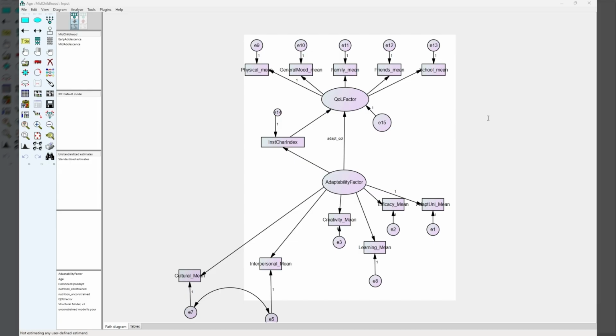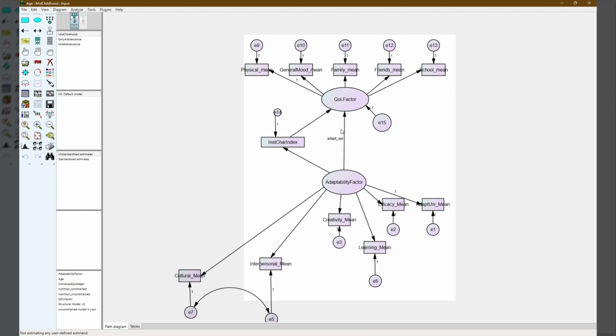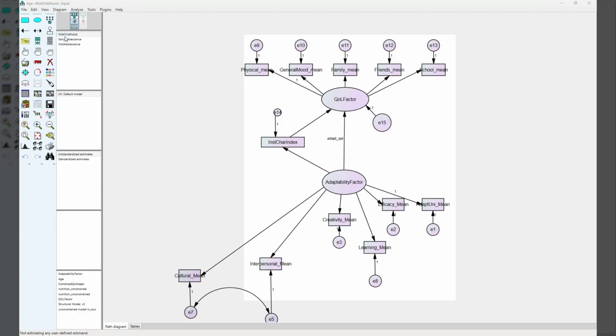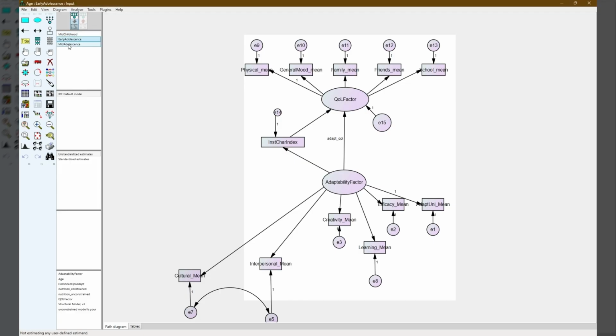For each moderator, an unconstrained model, allowing the adaptability to quality of life path to vary across groups, was compared against a constrained model, that is, the path is fixed and equal across groups, using a chi-square difference test, and a significant chi-square difference indicates moderation. For example, here we have age as a moderator, and we have the groups categorized into middle childhood, early adolescence, and middle adolescence. All of these are categorized into the data and mapped according to the variables from the data.